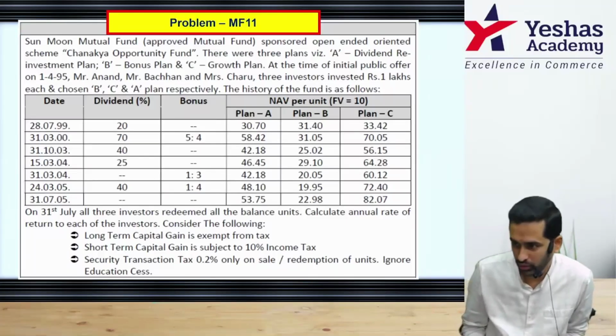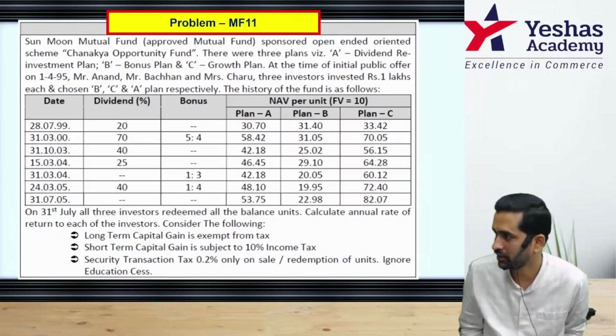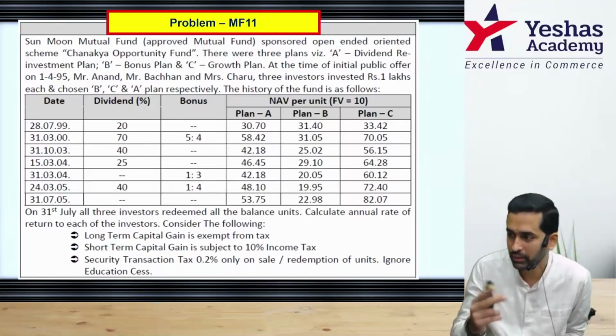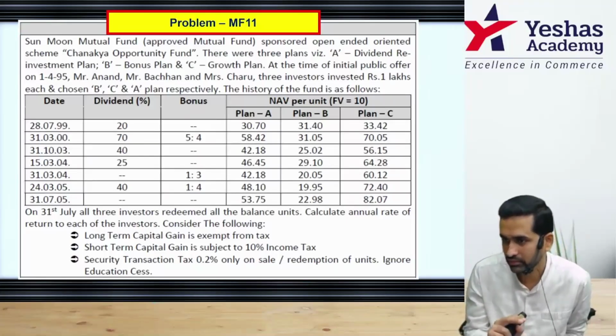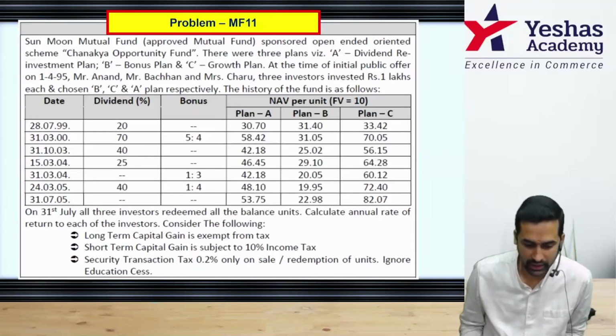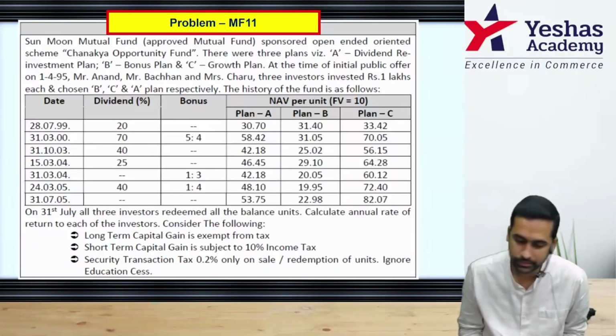Now, make a note, it should be understood as 5 bonus units for every 4 units held. That means if you're holding 400 units, then you get 500 bonus. That will become 900 from the next day. Next time when they issue bonus, the base will be 900, and you continue this way. And same thing again, 31st October 2003 and so on up till 31st July, you have all the details.